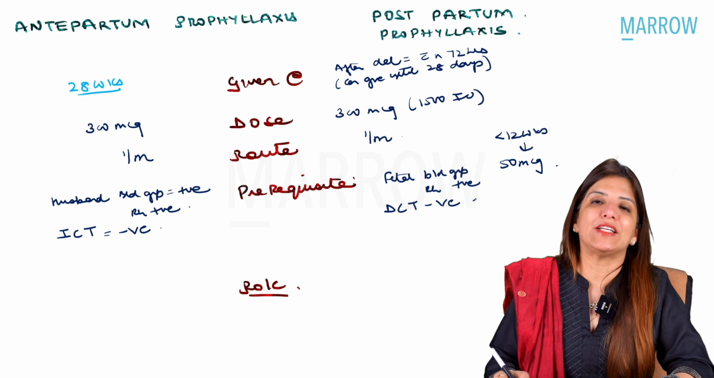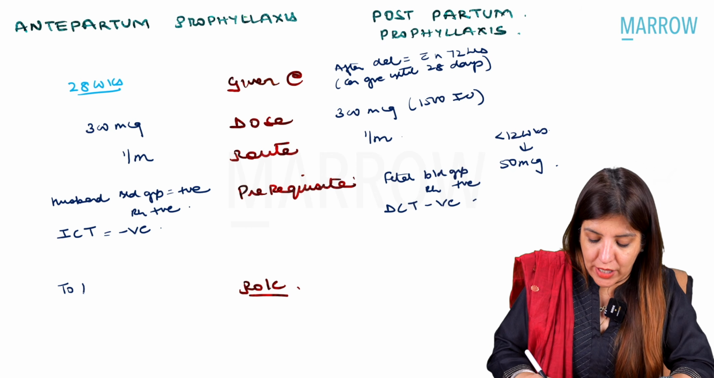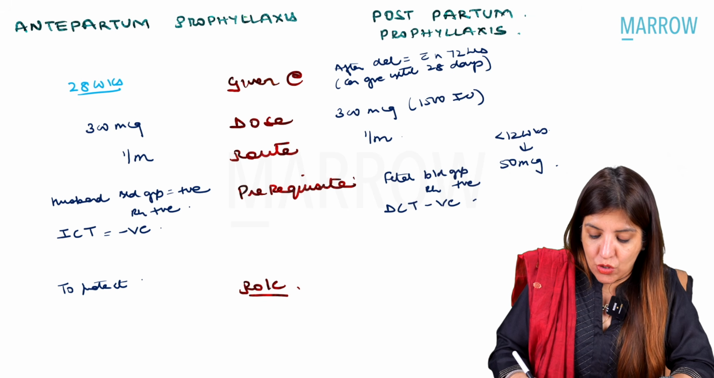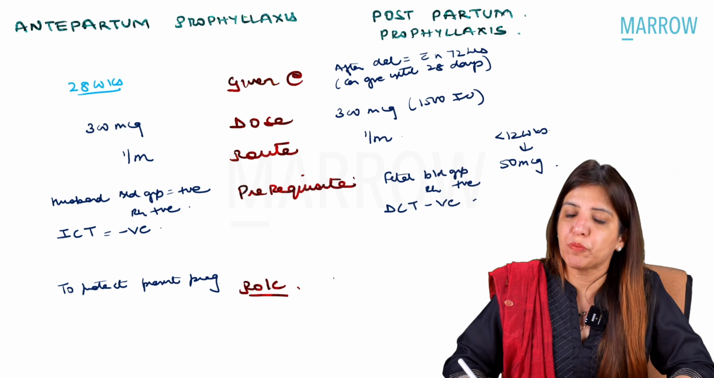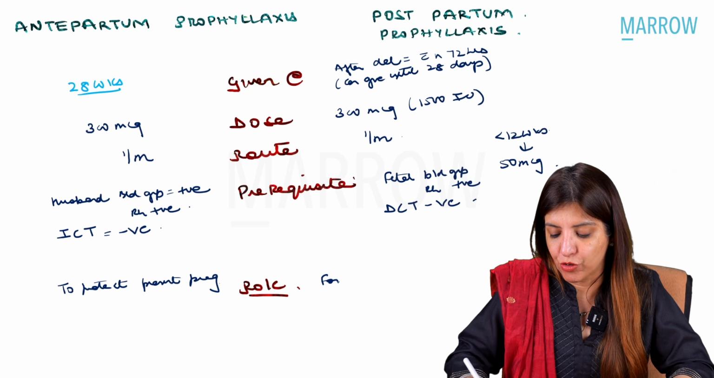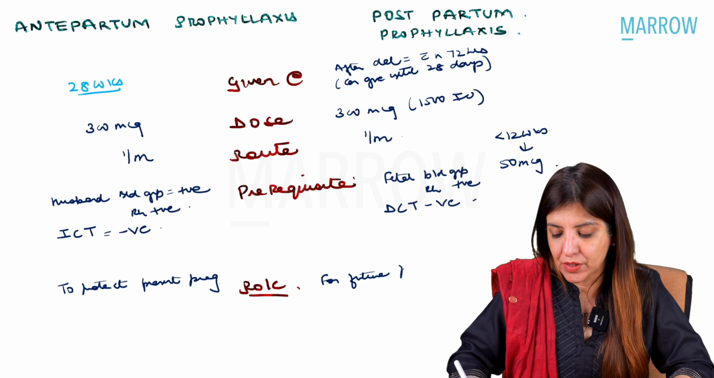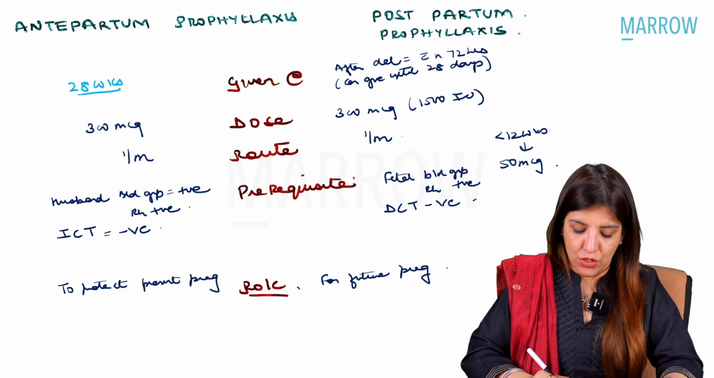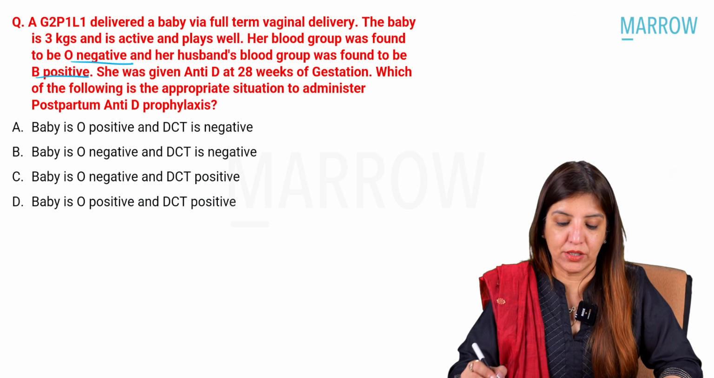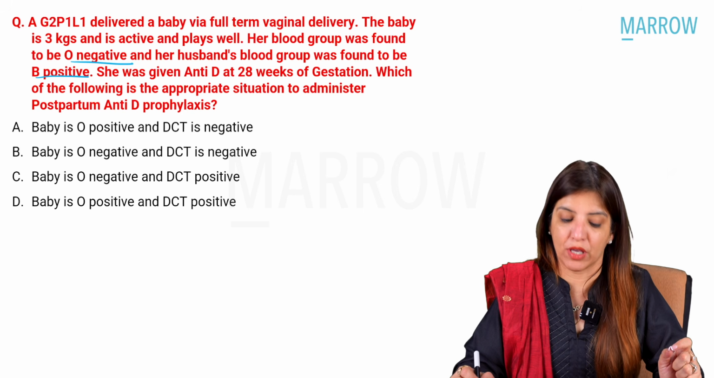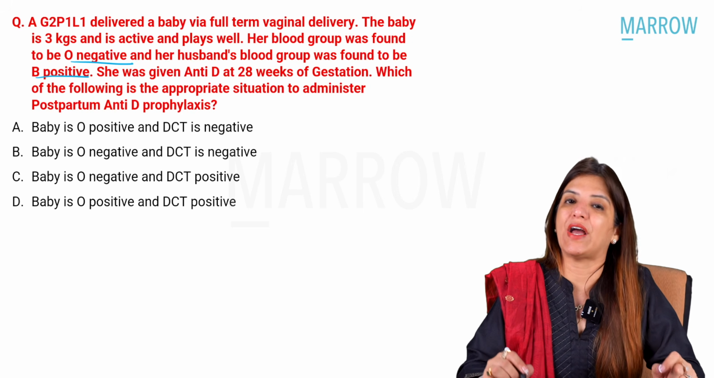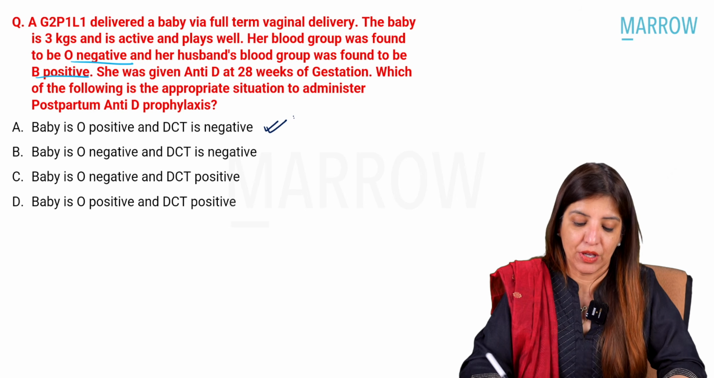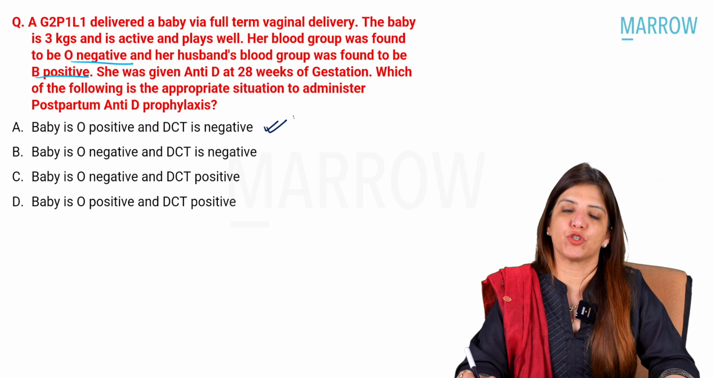Now, the role of antepartum prophylaxis is to protect the present pregnancy. So, whenever you have to protect the present pregnancy, you go for antepartum prophylaxis. Postpartum prophylaxis is for future pregnancies. Right? So, in this case, please remember, baby blood group has to be O positive and direct Coombs test has to be negative. That means the answer is option A.